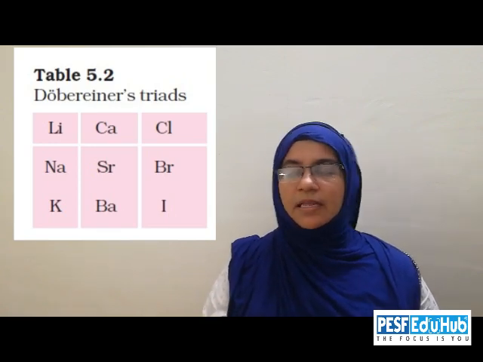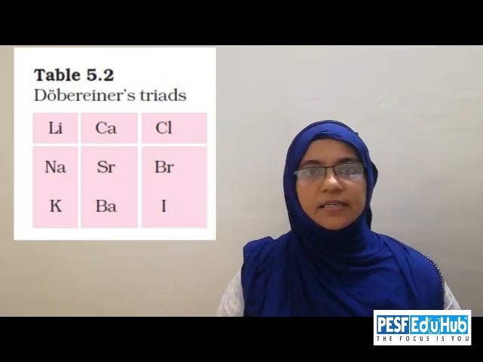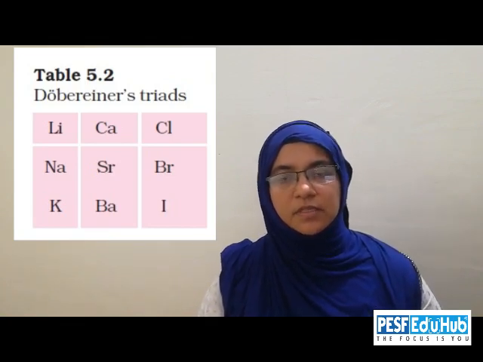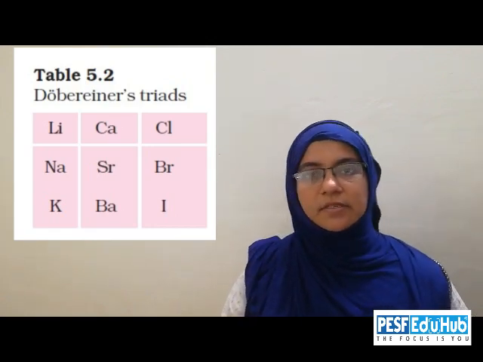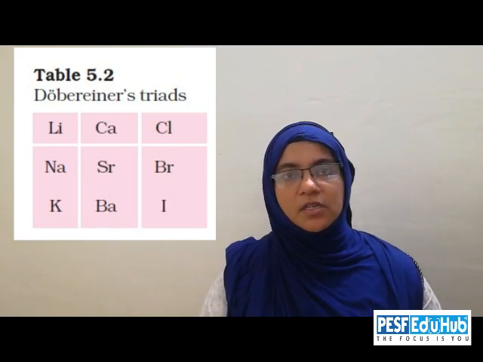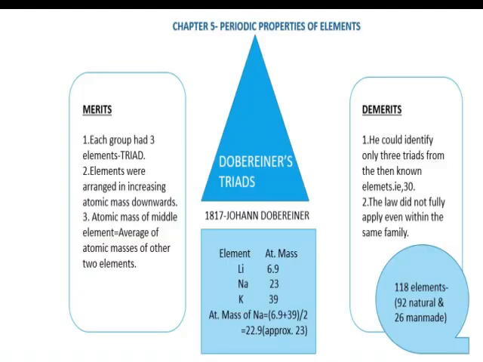So for example, let us look at the first group in Dobereiner's triads. It is lithium, sodium and potassium. The atomic mass of lithium is 6.9, sodium 23 and potassium 39. So, according to Dobereiner, the atomic mass of sodium is given by the average of the sum of the atomic masses of the other 2 elements, that is of lithium and potassium.